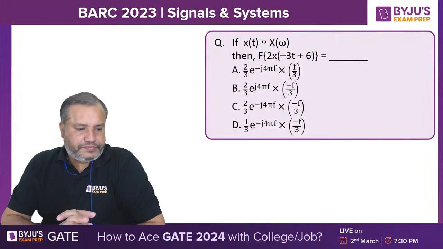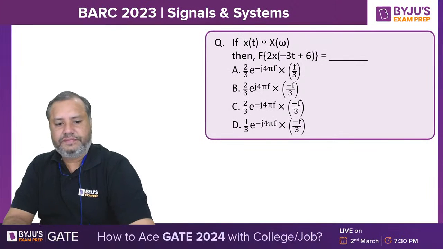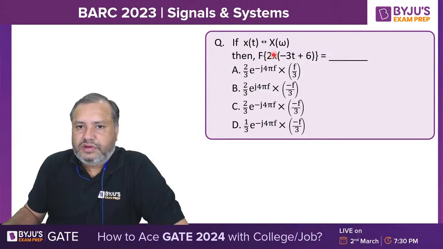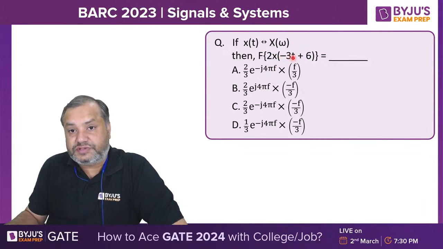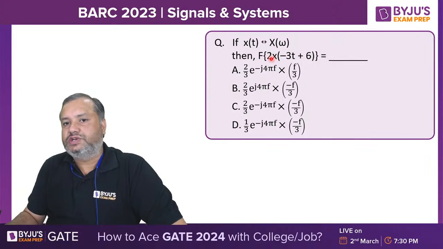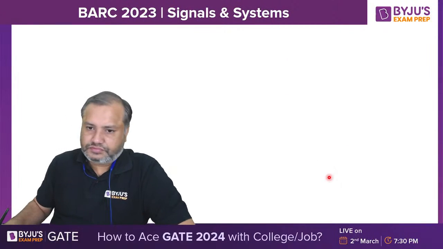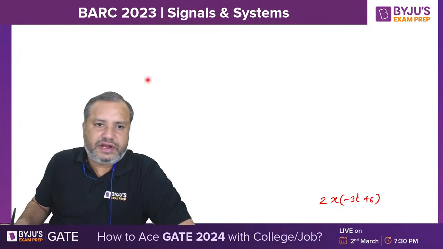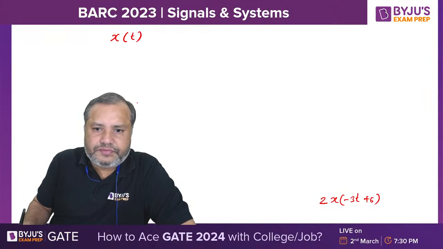Yes, come on. So students, this one is again a very, very important question. Now see, starting from x of t, first we have to generate the steps for this function: 2 times x of minus 3t plus 6. We have to generate this one. All my dear students, we will start with x of t.